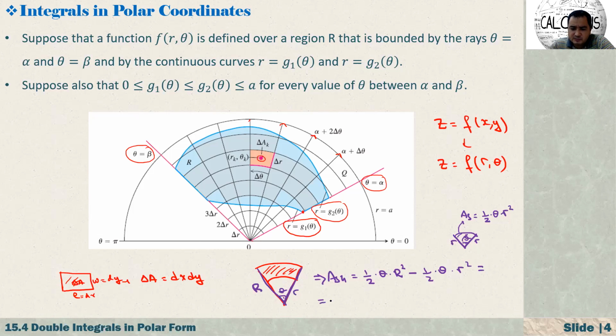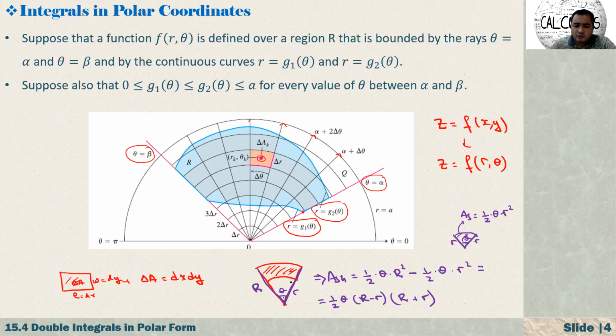Now if you just simplify this, what do we get? 1 over 2 times theta, capital R squared minus small r squared, that's equal to capital R minus lowercase r and capital R plus lowercase r. Okay, that's equal to this.